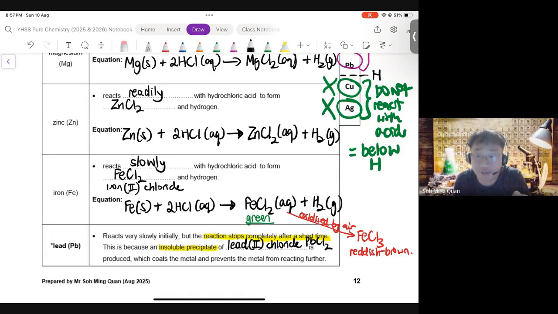And this is the reason why we do not use lead metal with HCl to make insoluble lead(II) chloride. Lead(II) chloride has to be made by precipitation method, not acid plus metal. The reason is because lead metal would form the insoluble PbCl2, which stops the reaction.